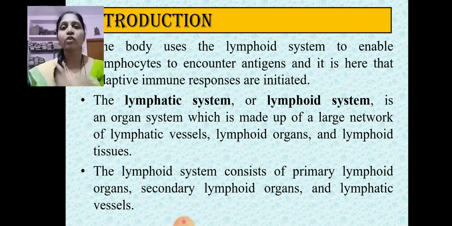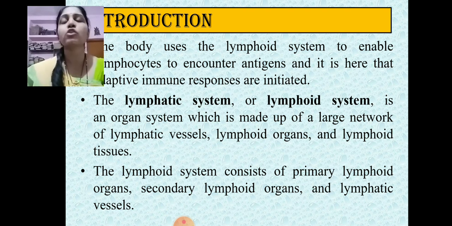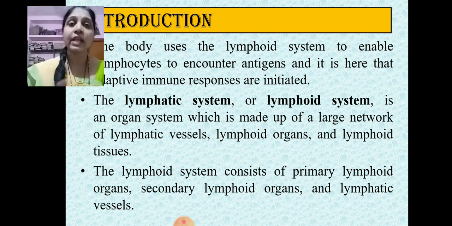Our blood circulatory system is a closed type of system, but the lymphoid system is not a closed circulatory system like the blood circulatory system.